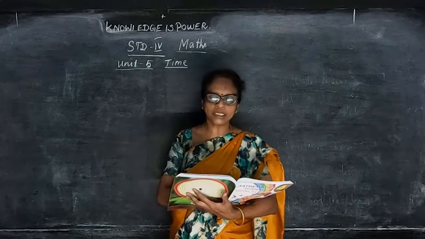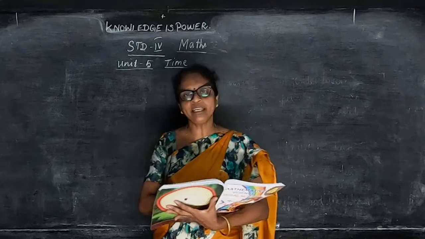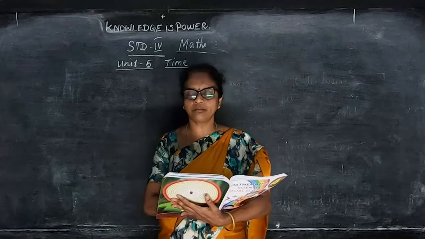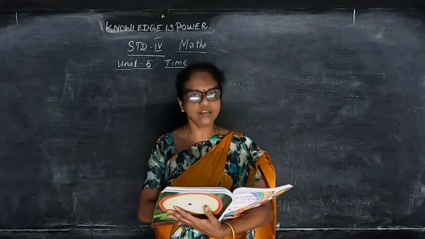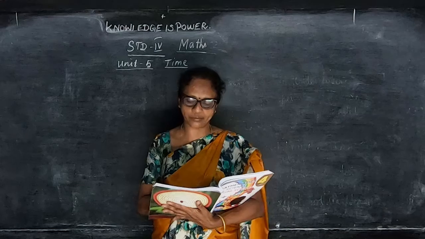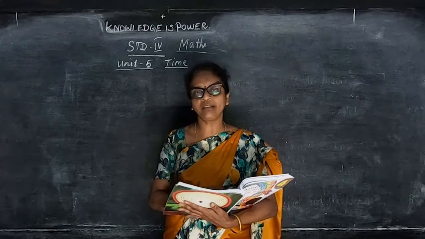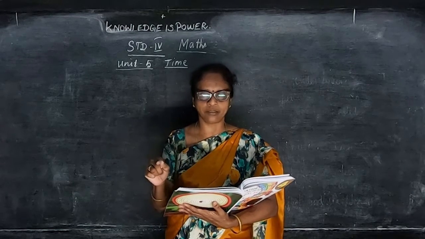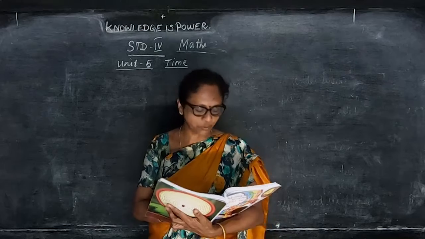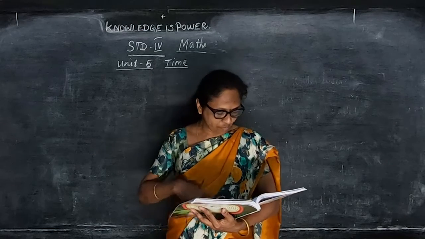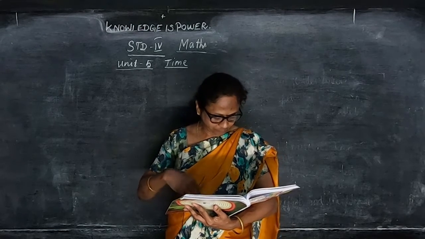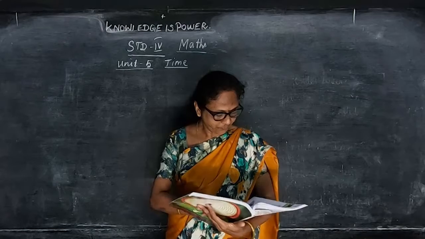You know how many months are in a year? There are 12 months in a year. How many days? One month has 30 days, or some of the months have 31 days. How many days in a week? There are 7 days in a week. You have already learnt about this in 3rd standard. Now we are going to see about the poem.